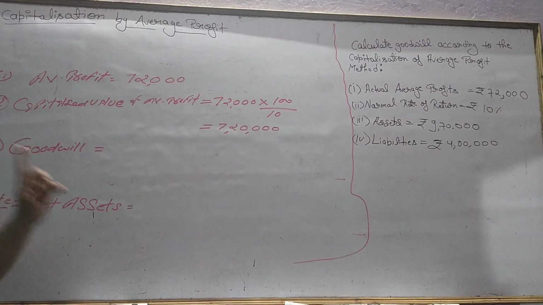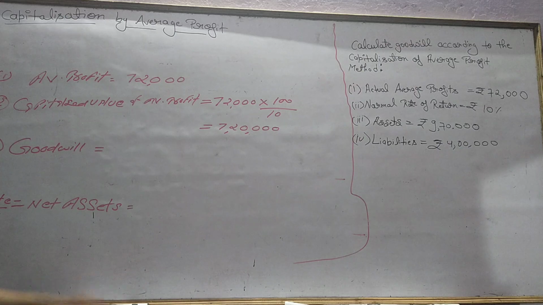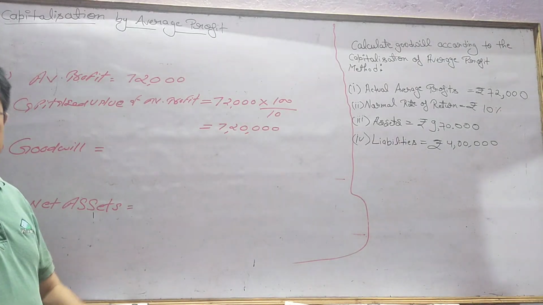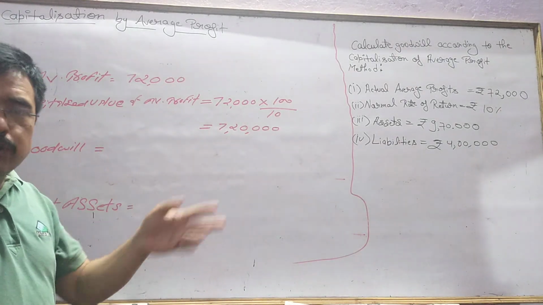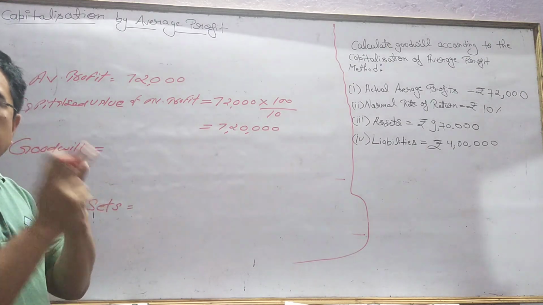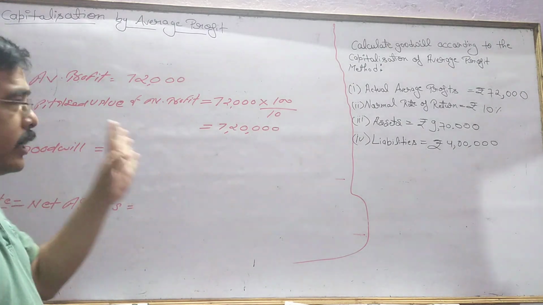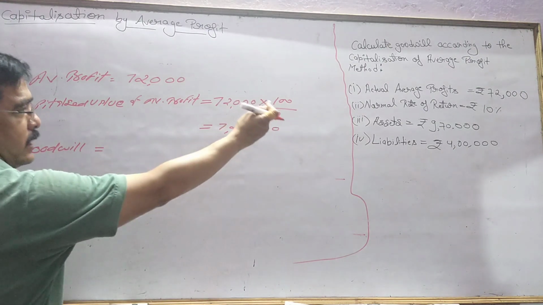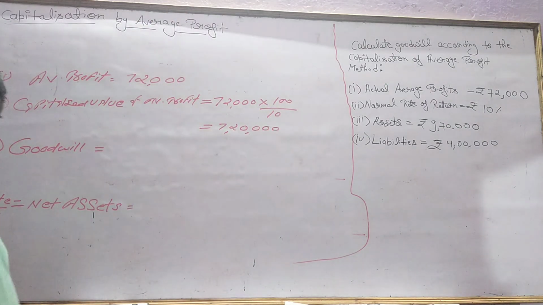Net assets is total assets except goodwill, that is, excluding fixed assets and non-trade investment. Assets given there are 9,70,000 rupees.